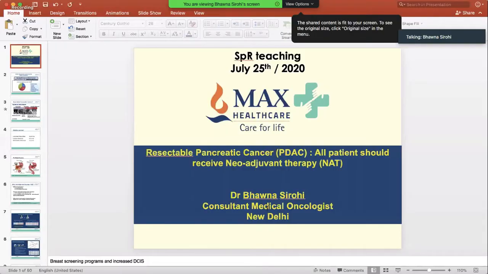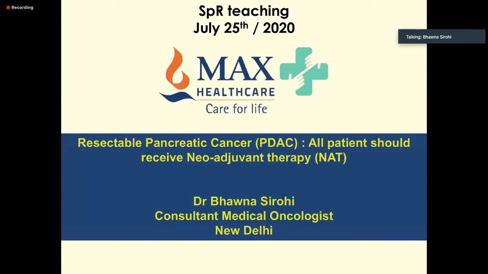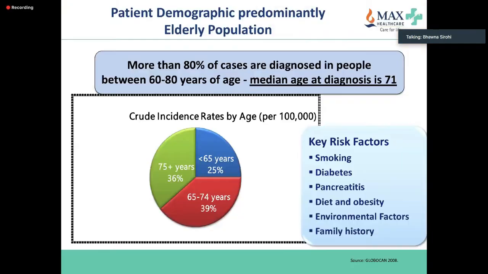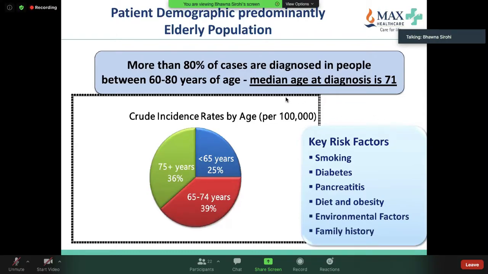Next week, I would want to complete the topic by talking about adjuvant therapy of pancreatic cancer, because there are a lot of stories, the SPAC story, the CONSORT story, which is to do with plus or minus radiotherapy, and why we actually no longer use adjuvant radiotherapy in most of our patients with pancreatic cancer. But as far as neoadjuvant therapy is concerned, I think there is good data that is coming up with radiation as well. So I'll try and finish neoadjuvant therapy today, and we'll talk about adjuvant next week.